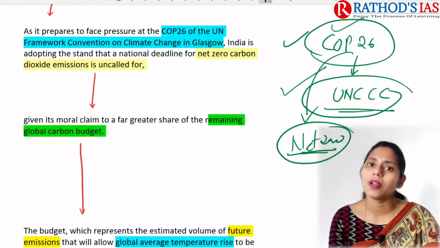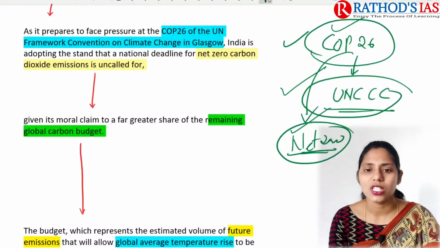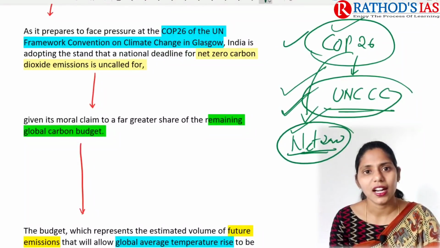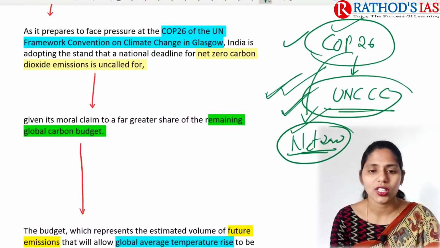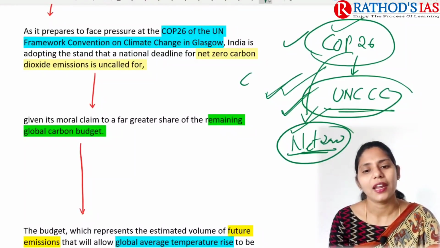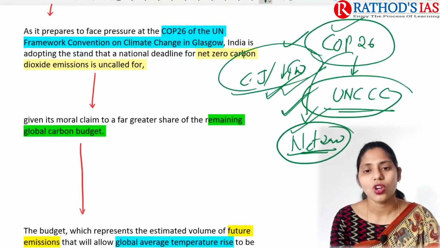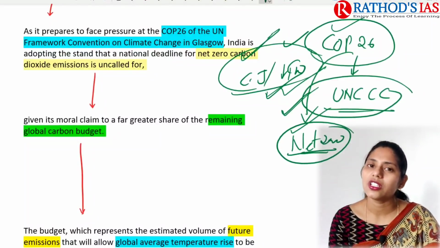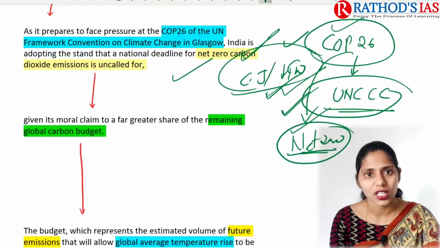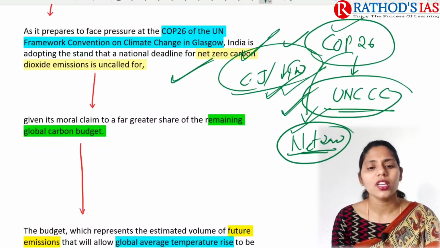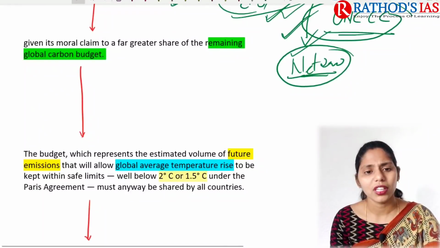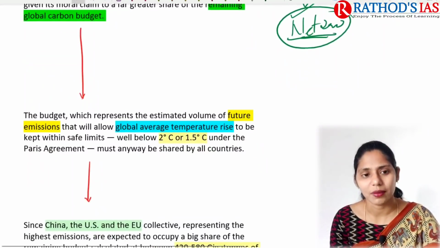India didn't come up with a deadline regarding this carbon neutrality. India is mainly focusing on climate justice, and on decreasing global warming, and we are focusing on diverse things like energy transition, rather than focusing on net zero emissions. So here what happened, India also came up with a global carbon budget.